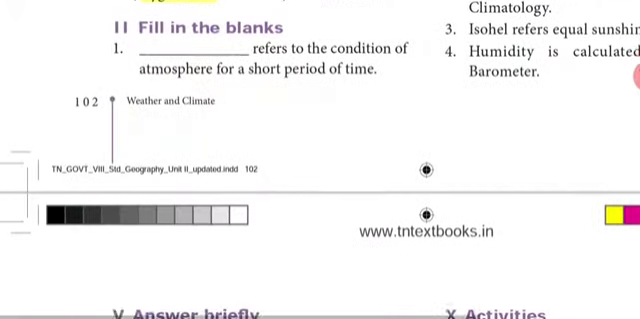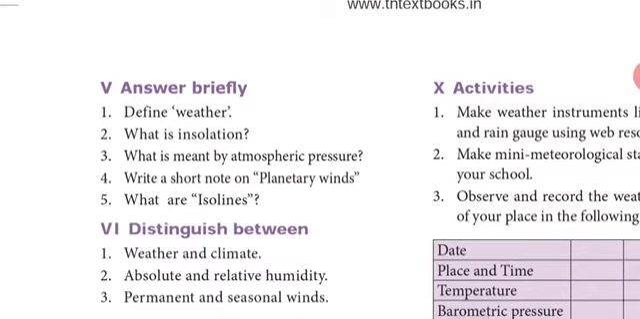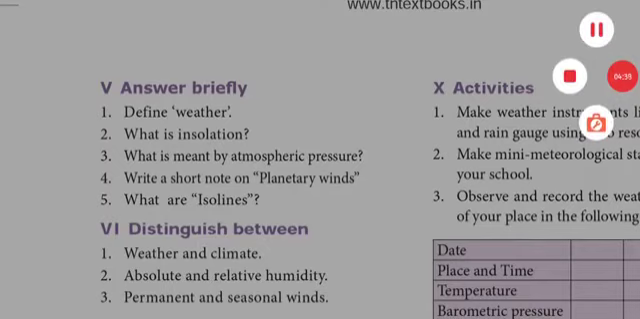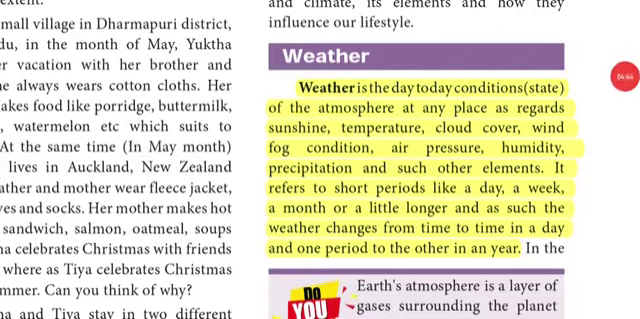Coming to answer in brief. Define weather. It is on page number 95 in the new book and 182 in the old book. So this is the answer for the first short answer. All the things I have highlighted in yellow color. Weather is the day-to-day conditions of the atmosphere at any place as regards sunshine, temperature, cloud cover, wind, fog condition, air pressure, humidity, precipitation and such other elements.